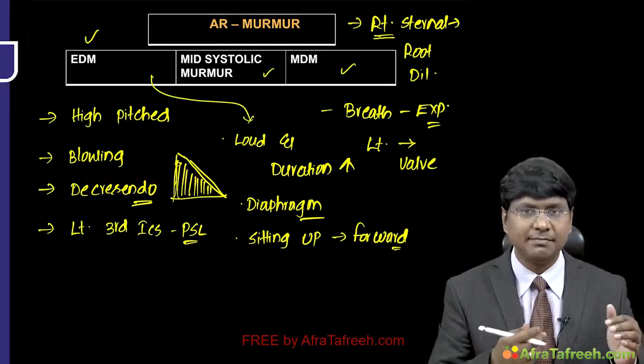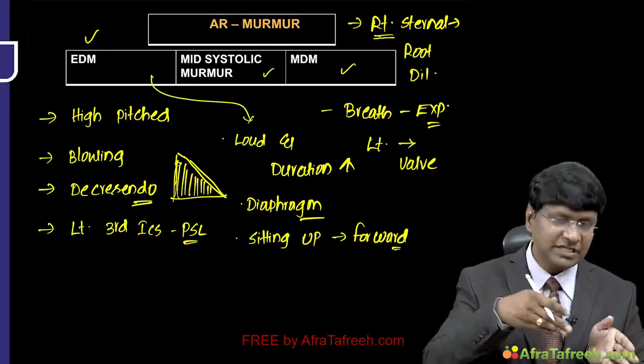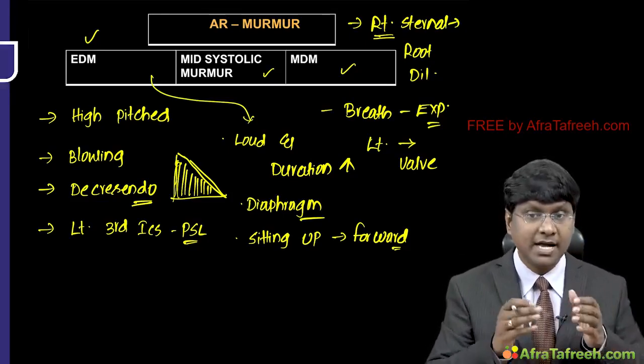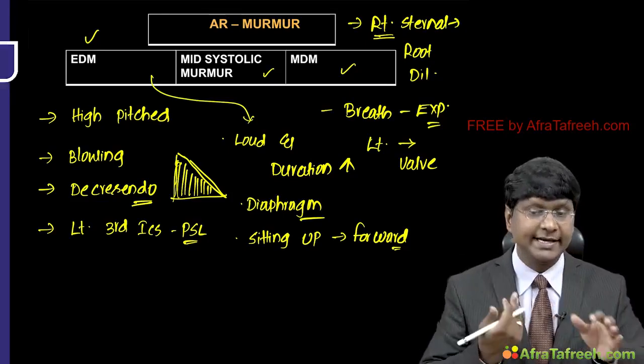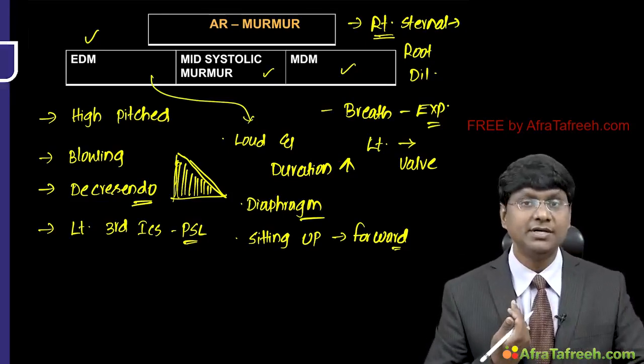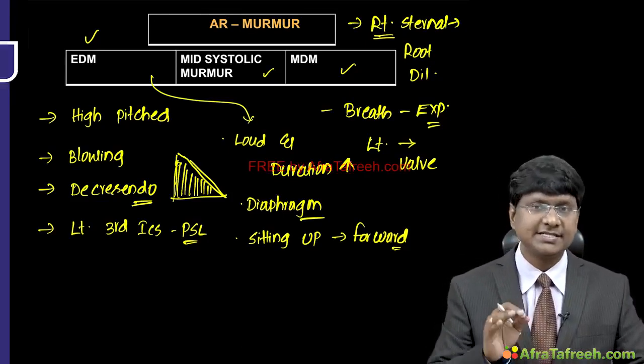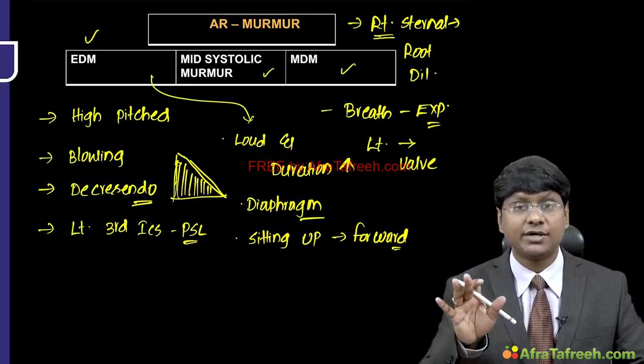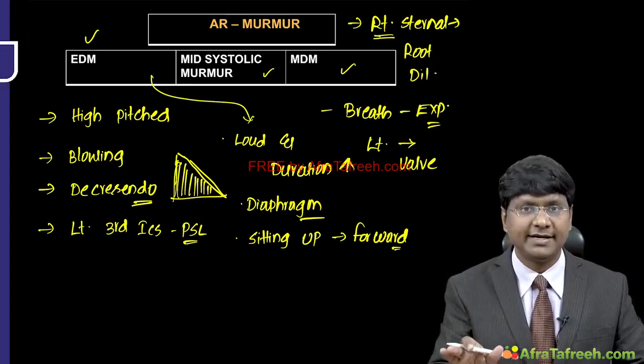The concept is very simple, because the valve causing regurgitation is located more over the left sternal border. Aortic root, that is the ascending aorta, is present over the right sternal border. So that is the reason why the murmur that you listen to is loud on the right sternal border if the AR is due to aortic root dilatation or aneurysmal dilatation.